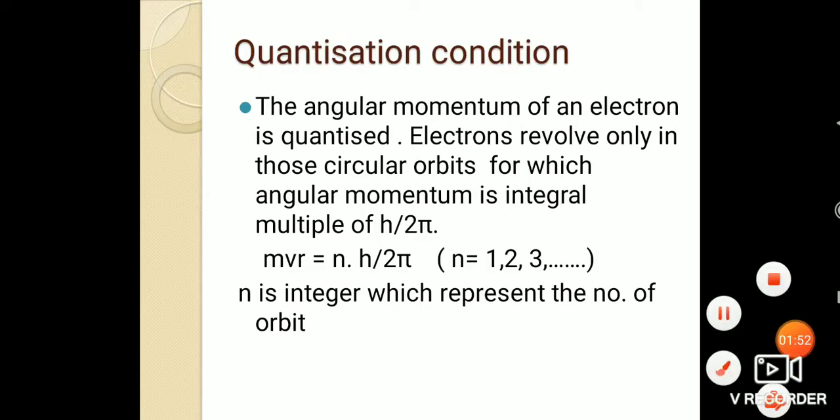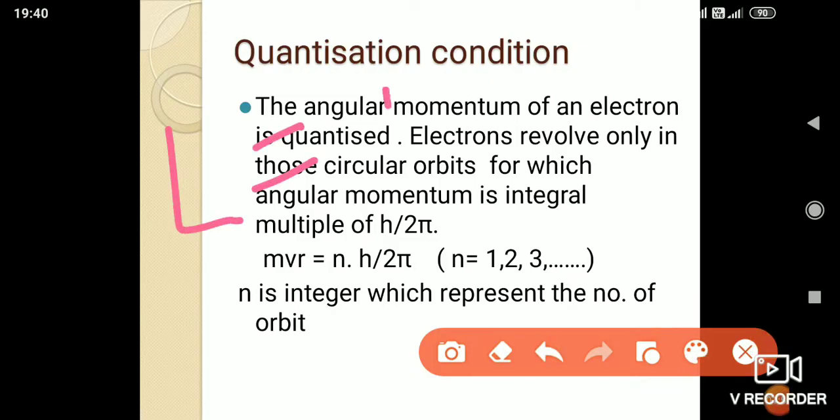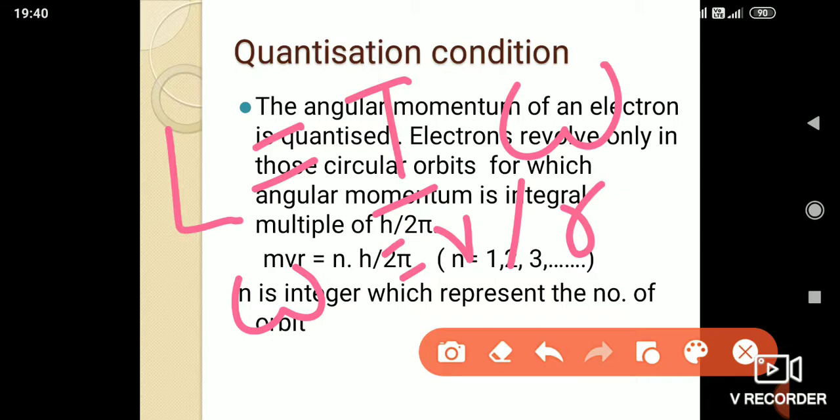L is the angular momentum, which is equal to I omega. And now what is omega? Omega is v upon r, where v is the linear velocity and r is the radius. I stands for the moment of inertia, which is equal to m r square, that is, the mass of the electron times the radius square.